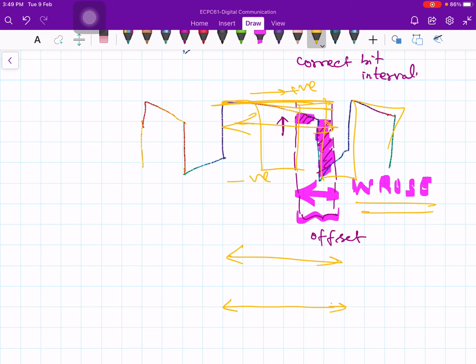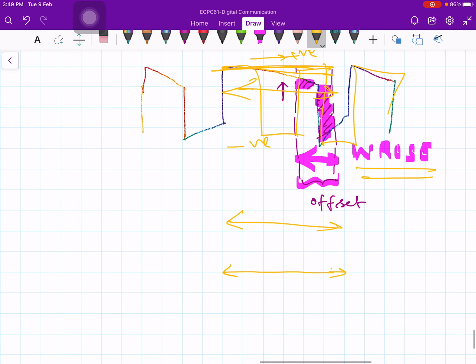Therefore the synchronization problems will be solved, and the DC wandering problem will be solved, wastage of power will be solved, and the attenuation problem will be solved. All the drawbacks will be eliminated. Therefore the solution to all these problems is, what is the solution?